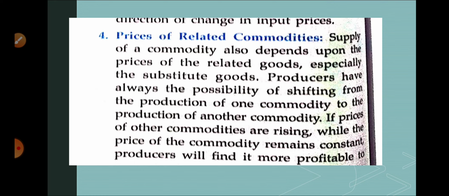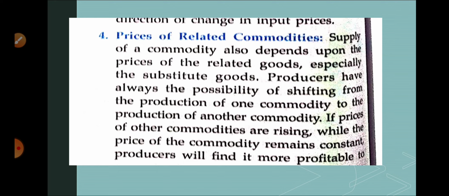So the production of the commodity may shift accordingly. As a producer, if the substitute goods' prices are high, you will decrease the supply of the goods whose prices are low, and you will go for the substitute goods. So the producer has all-round knowledge in the case of prices of related goods.